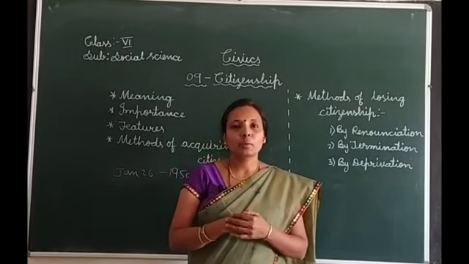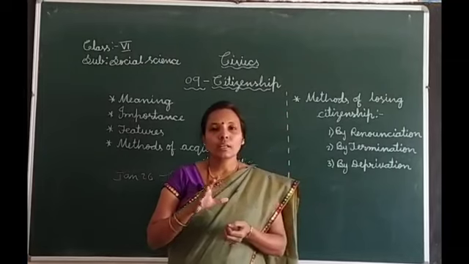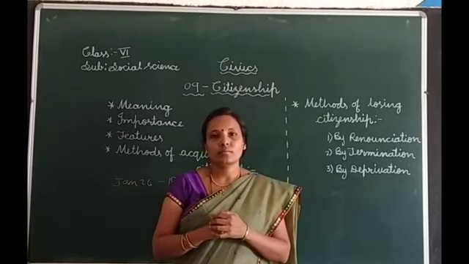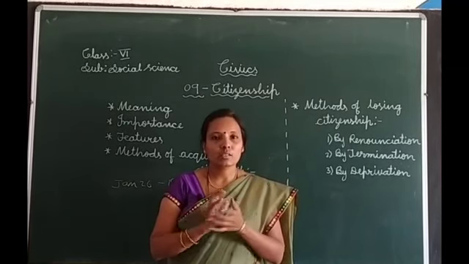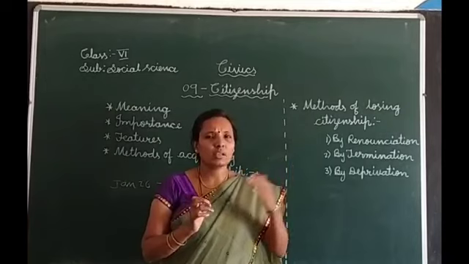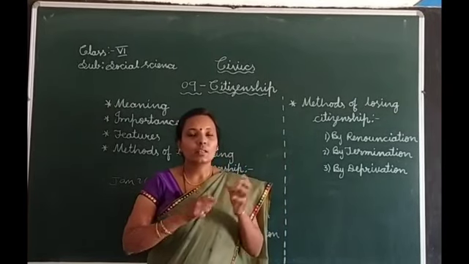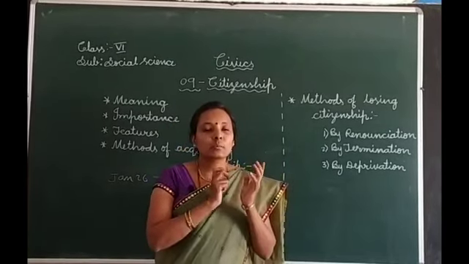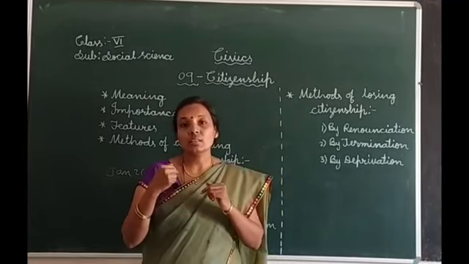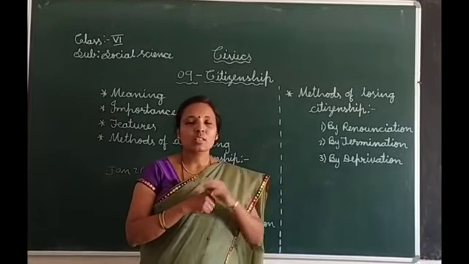For example, think an Indian family is living out of India, in any other country. In that family, if a baby takes birth, that baby is considered an Indian citizen,